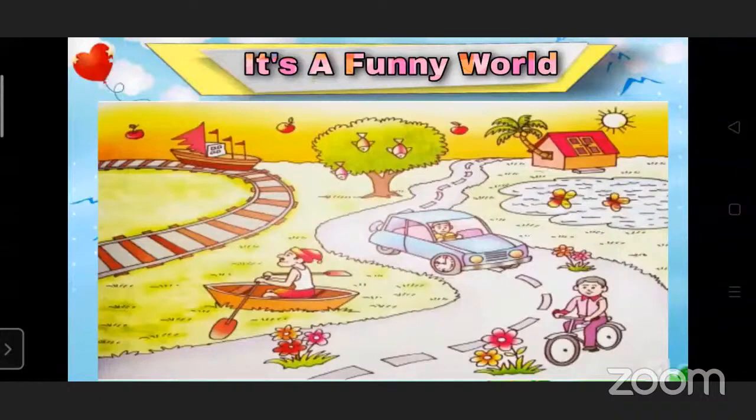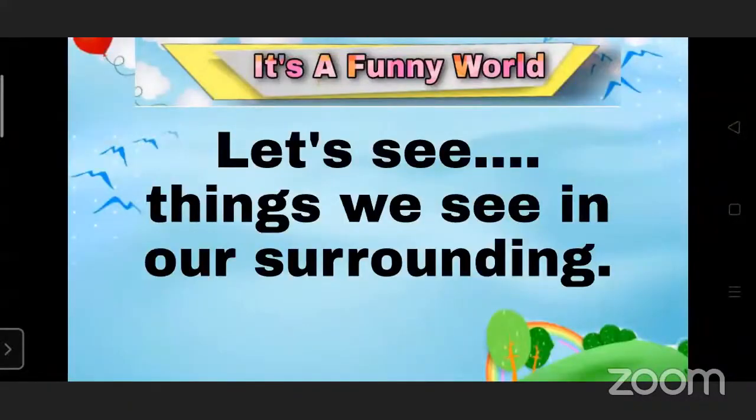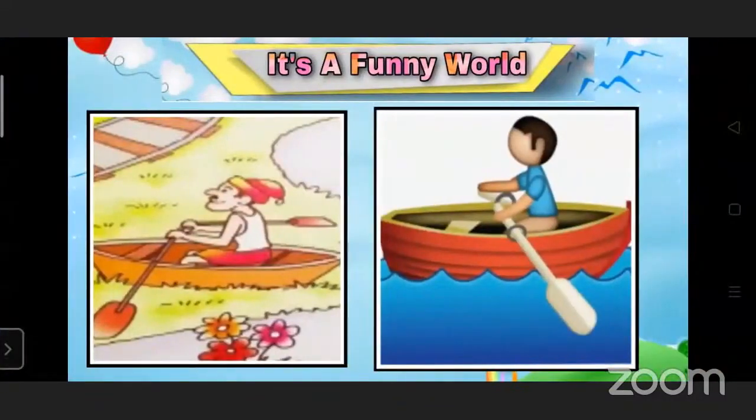So now let's see which things we see in the real world. Let's see things we see in our surrounding. So here you can tell me, this is an imaginary world and this is a real world. So can you explain to me what you see in this picture?